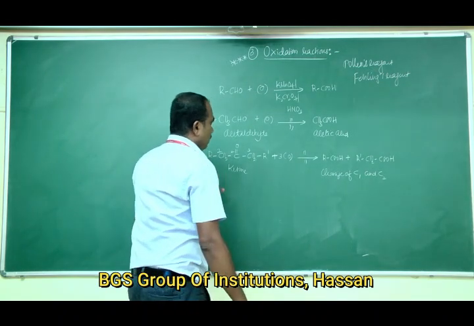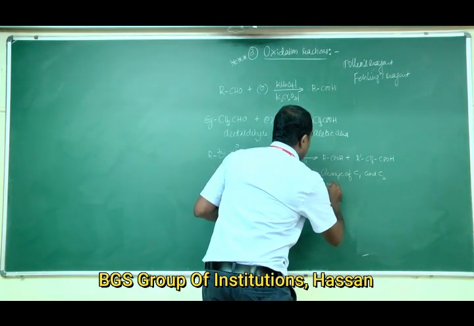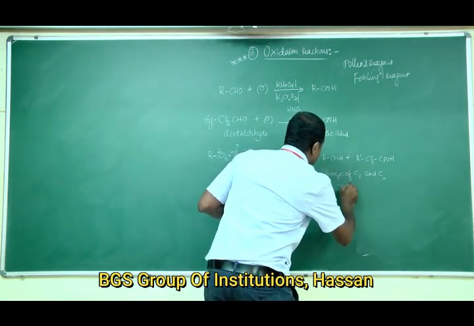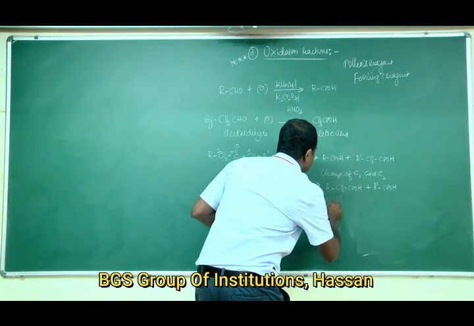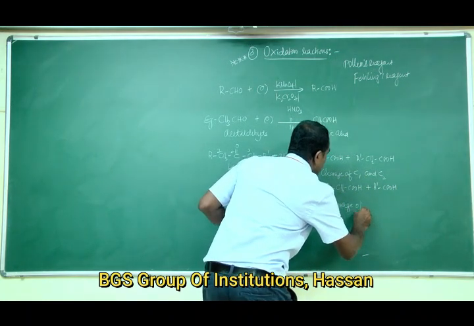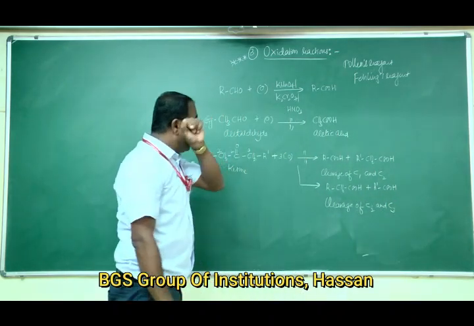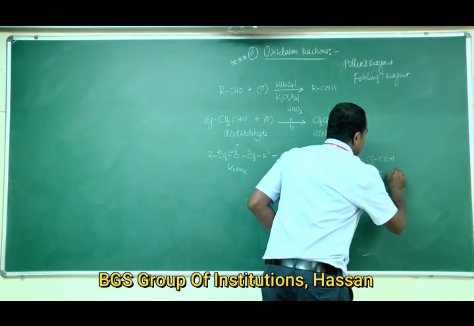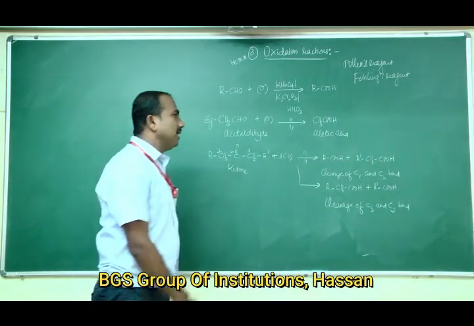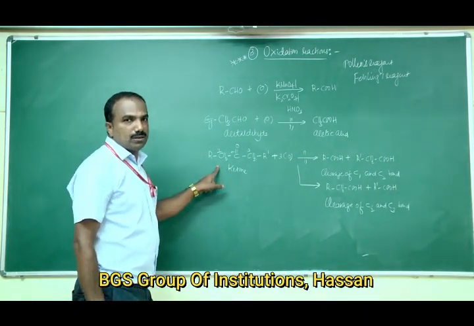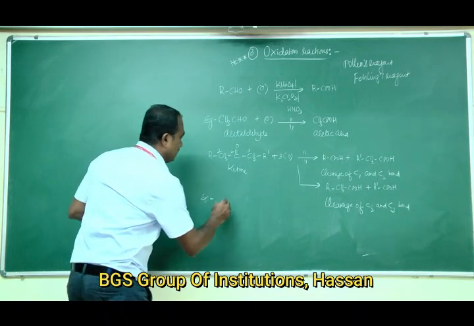And another one you are going to get, the second one, is RCH2COOH plus R dash COOH. Here cleavage of the carbon 2 and carbon 3 bond will take place. So cleavage of the carbon 1 and carbon 2 bond in one case, and cleavage of the carbon 2 and carbon 3 bond in the other, takes place in ketones.